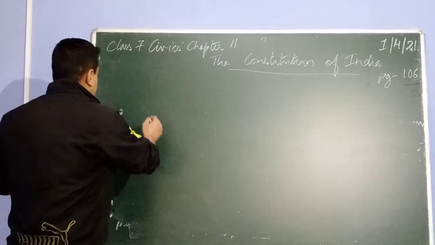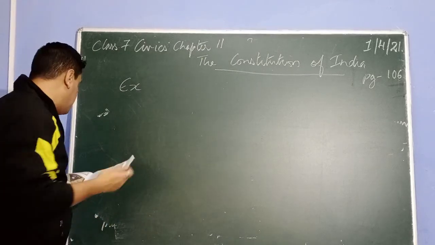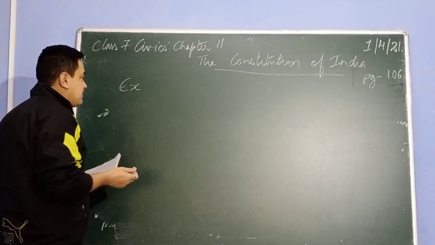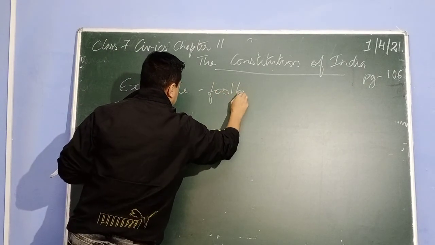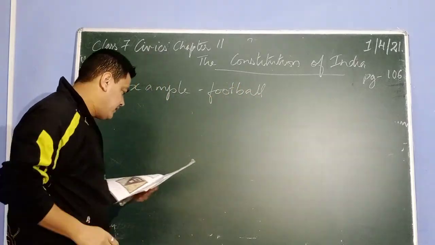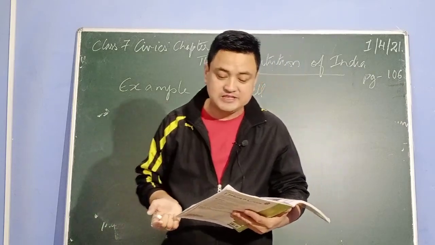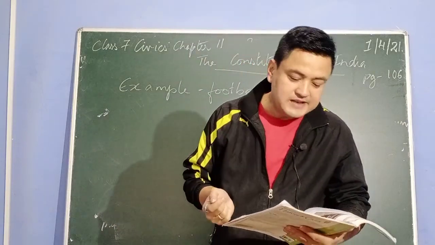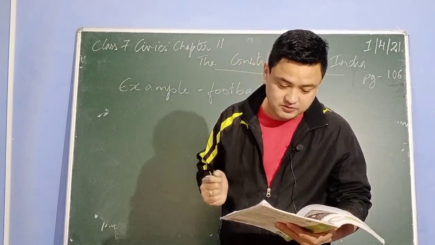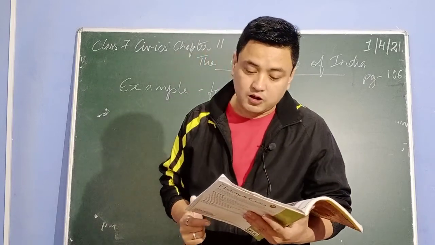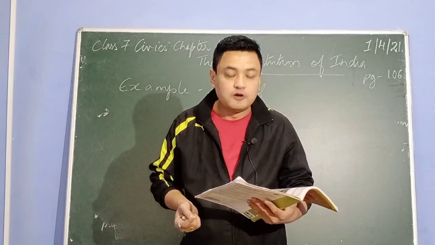So, in order to understand the Constitution of India, we are going to study with the help of an example. The example I'm taking is football. Now, as you know, football is a game many of you have played or heard about. As the name suggests, this game is played by the player's feet. According to the rules of football, now rules means guidelines or principles for conduct,